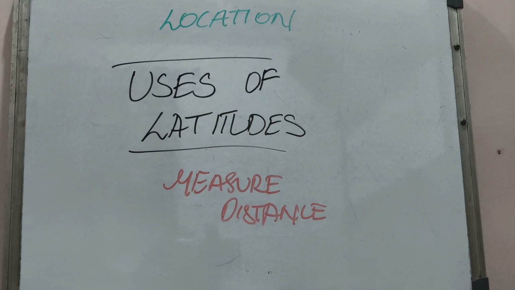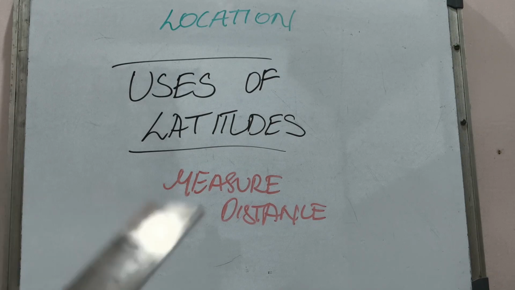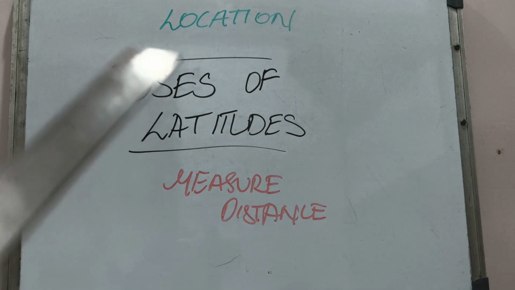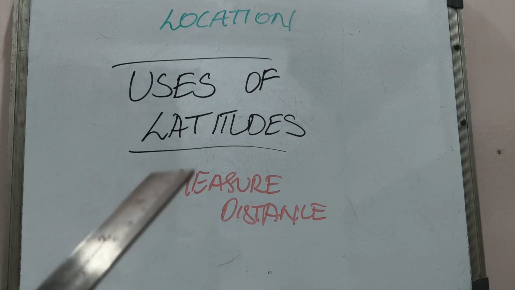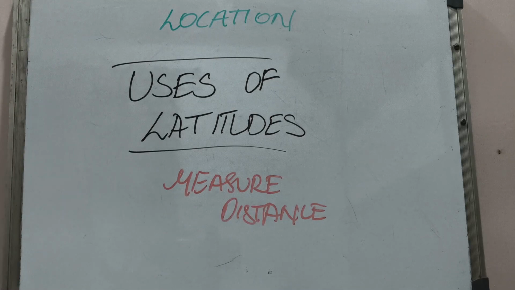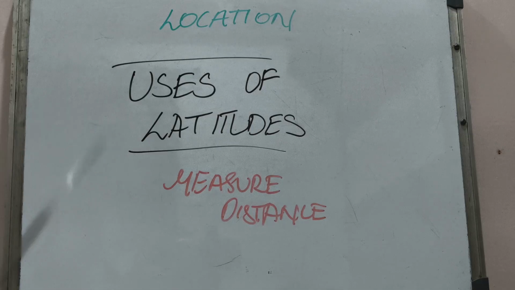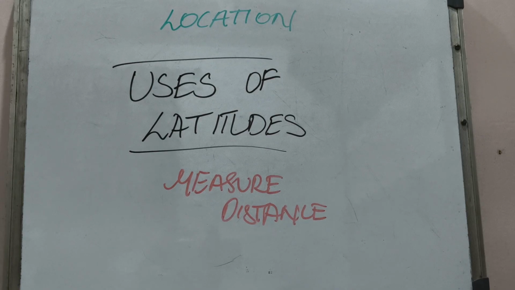We know that 1 degree latitude is 111 kilometers. As I told in the before video in this channel, 1 degree latitude is equal to 111 kilometers. We can say that Mumbai is 2109 kilometers, 111 into 19, away from the equator. Similarly, New Delhi is 3330 kilometers, 111 into 30, away from the equator. Based on the degree of latitude, we can find or measure the distances between places, or we can use it to find places.